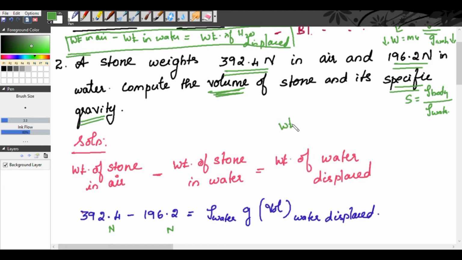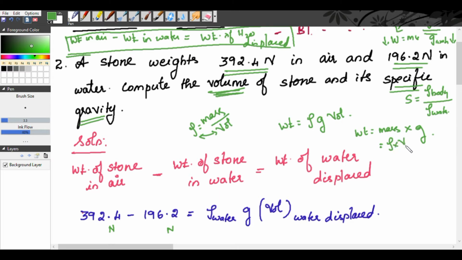Now, weight of water displaced. The formula for weight is rho g into volume. How did we get this? Weight is equal to mass into g. We know density is equal to mass by volume, so mass is equal to density into volume.